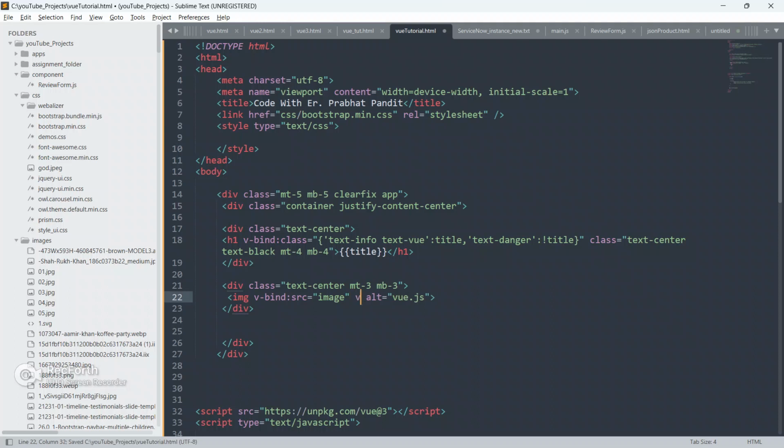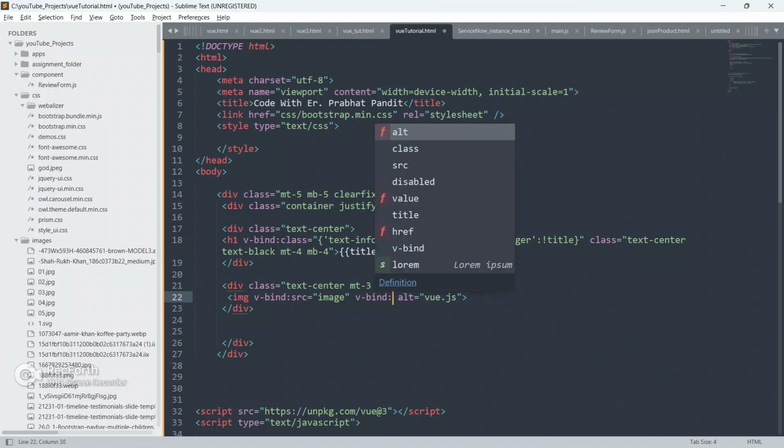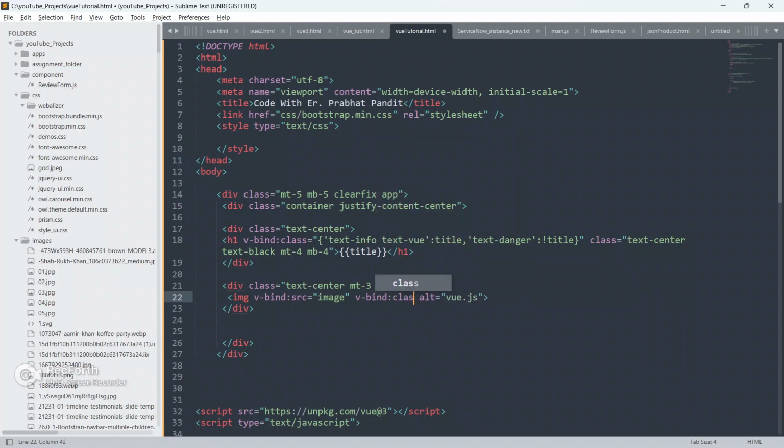Let me bind also, v-bind. What to bind, guys? I'm going to bind a dynamic class. Whatever I do here, everything will be dynamic, so that we can learn from the very first video to the very last video of Vue.js.